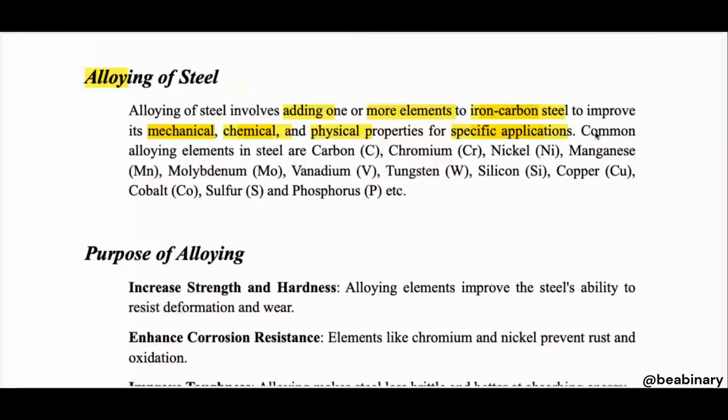Common alloying elements in steels are carbon, chromium, nickel.